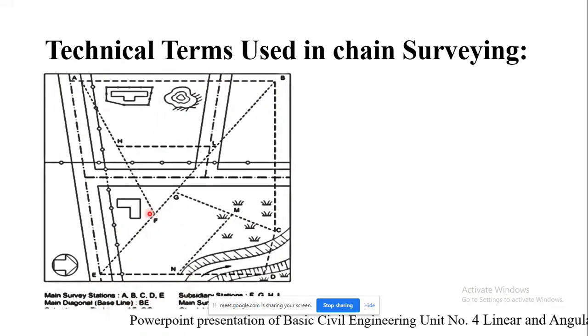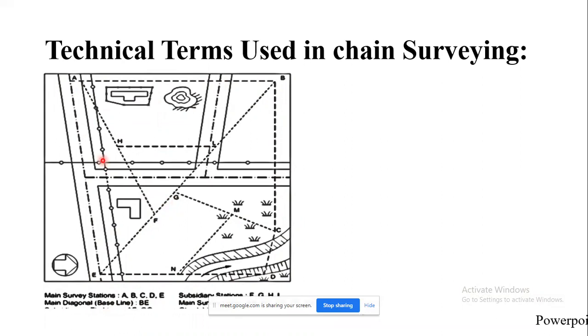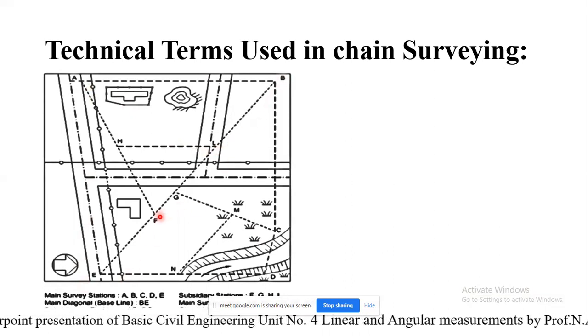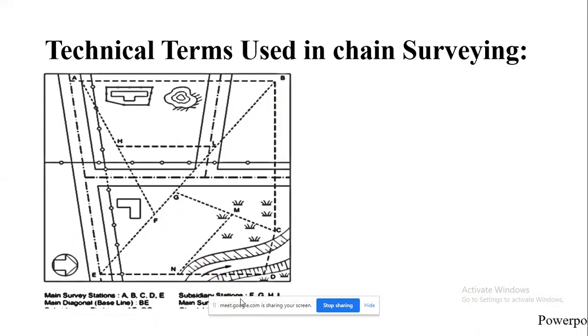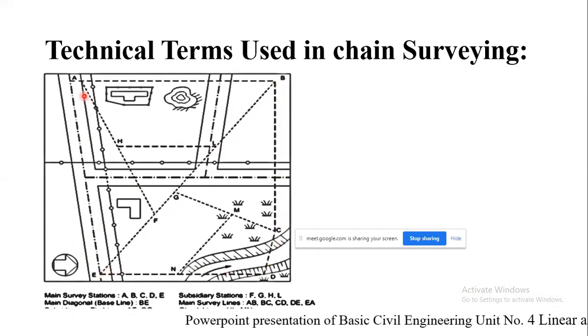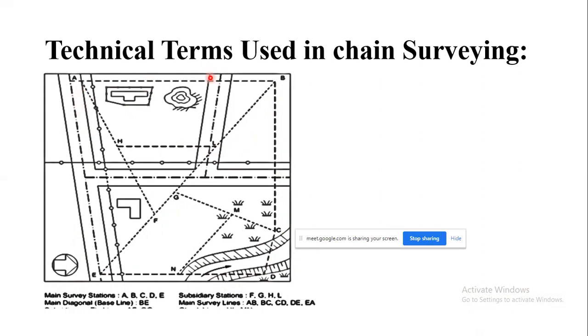Then F, G, H, L are subsidiary stations. Then BE is your baseline. And the entire AB, BC, CD, DE and EA are your main survey lines, which cover the entire area which is to be surveyed.